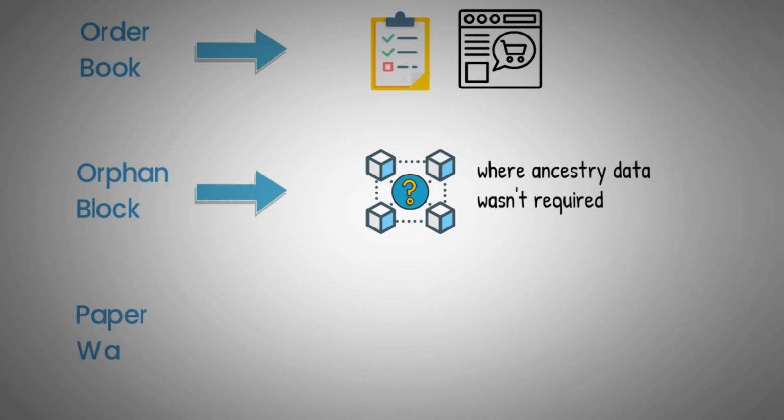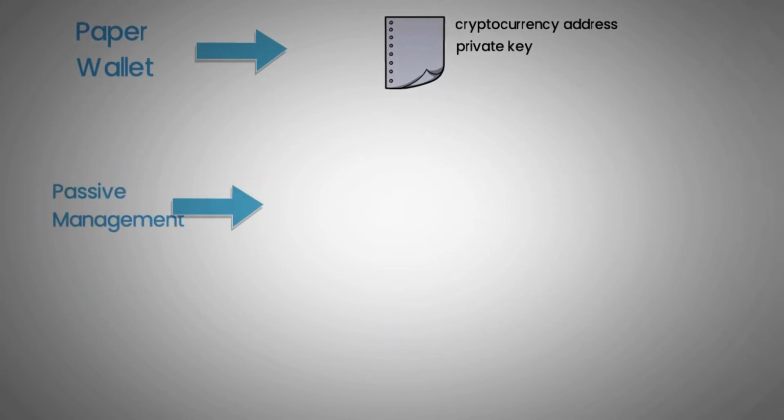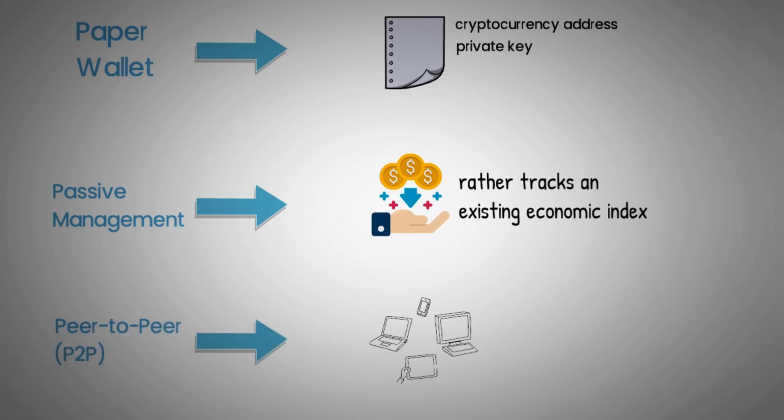Orphan Block, a block whose parent block is unknown, formed in older versions of Bitcoin Core where ancestry data wasn't required. Paper wallet, a piece of paper on which a cryptocurrency address and its corresponding private key are physically printed out. Passive management, an investing strategy that doesn't rely on active market exposure but rather tracks an existing economic index.